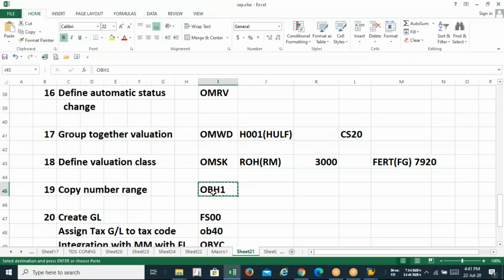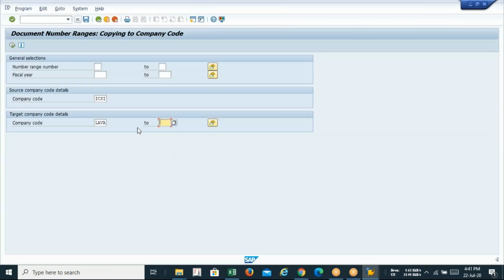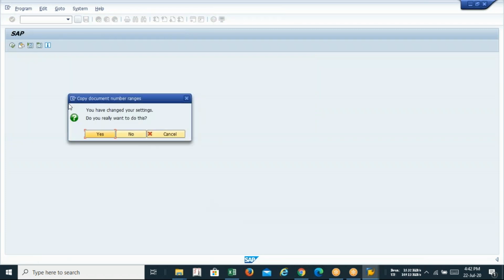The T code is OBH1. After using this T code OBH1, you will get a screen like this. In source company, you have to define from which company code you are going to copy this number range, and in target, it will be your company code. And do not press enter. Boys and girls, do not press enter over here. You just click on this execute sign.